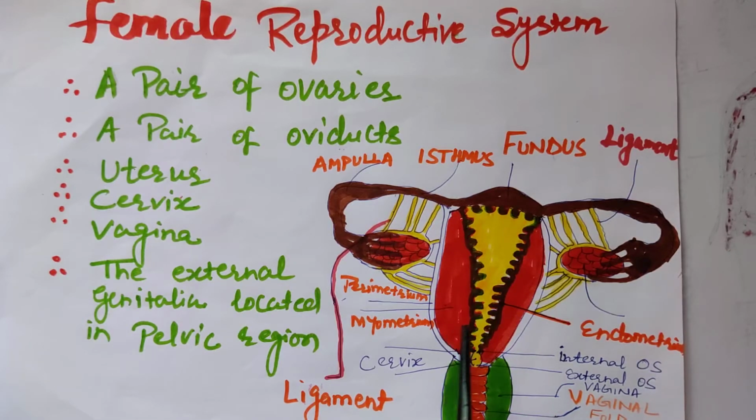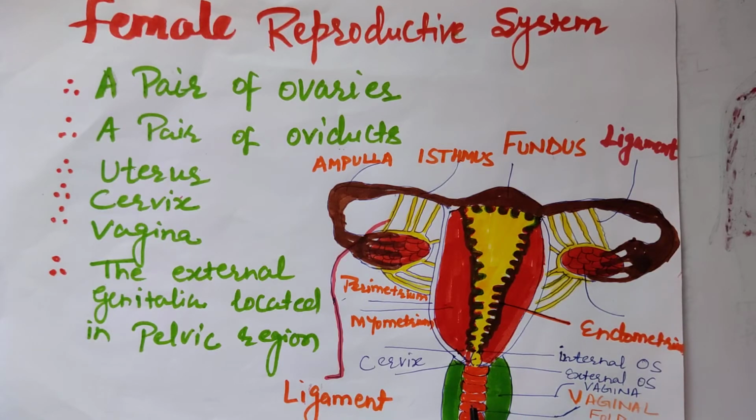The inverted pear-shaped structure, that is uterus, consists of three parts: fundus, body, cervix, and it is covered by three membranes: perimetrium, myometrium, endometrium. Then the lowermost part of the uterus is called cervix. The opening of the cervix towards the uterus is called internal OS. OS is the short term for orifice. And the opening of the cervix toward the vagina is called external OS.